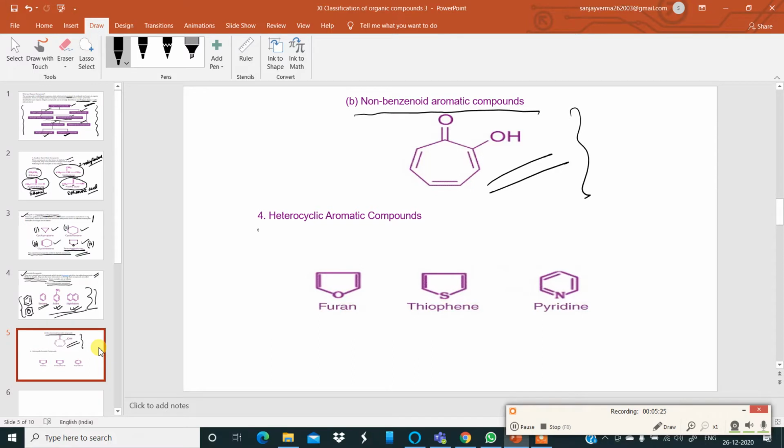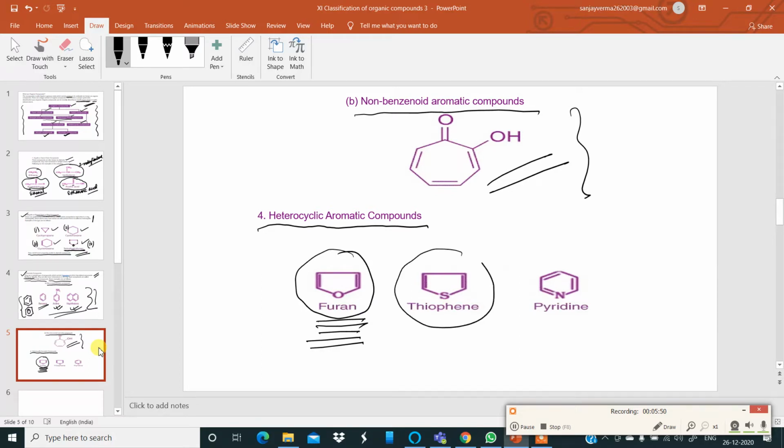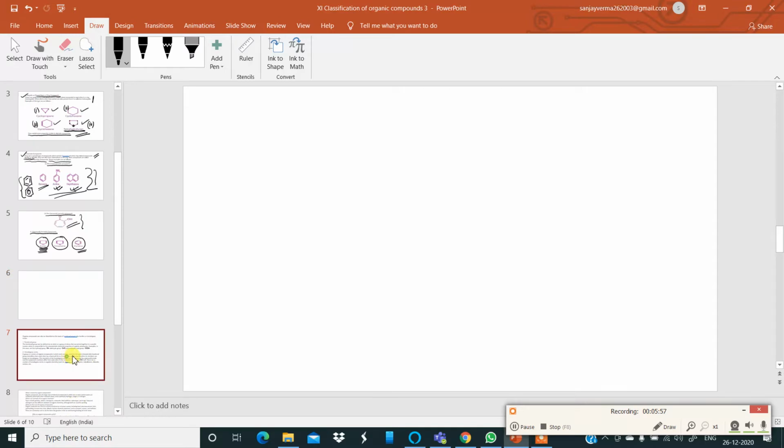Then we have heterocyclic aromatic compounds. Please remember these names. Furan is an example of heterocyclic aromatic compounds. These questions can be asked as multiple choice in your ISC examination or maybe in a competitive examination also. The next one is thiophene. The next is pyridine. Now moving on to the next slide.